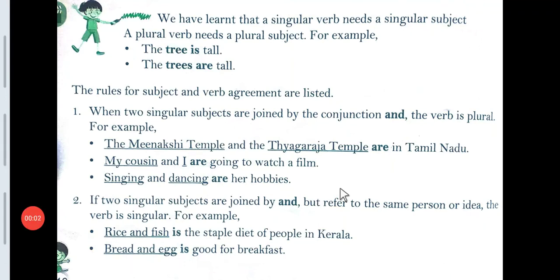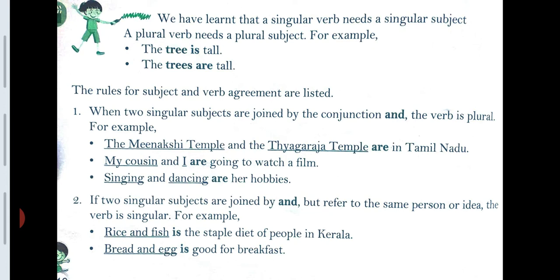Good morning, students. Today we will start a new chapter, chapter number 16, subject verb agreement. In this chapter, we will study about verb and about subject and the agreement. So, before we start this chapter, please take out your books and open your books in front of you and then listen to this explanation.